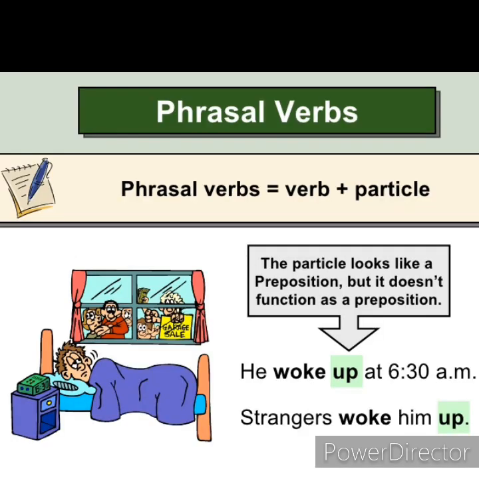Now, formation of phrasal verbs. A phrasal verb is made up of a verb plus a particle. A particle can be a preposition or an adverb or both. For example, woke up. Here woke is the verb and up is the particle and the phrasal verb is woke up.